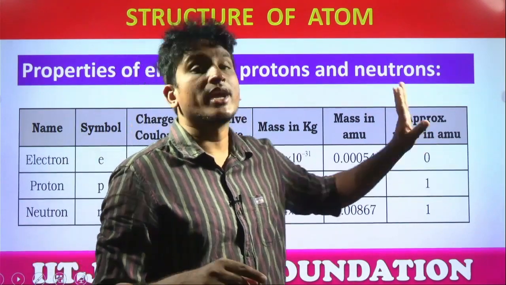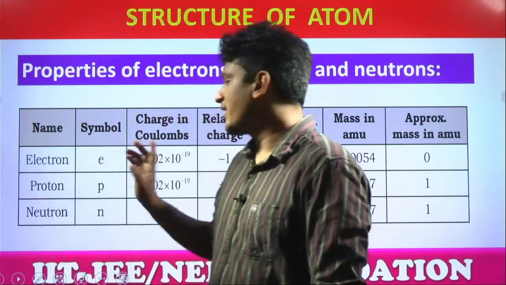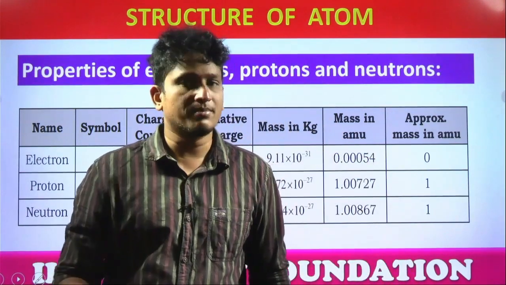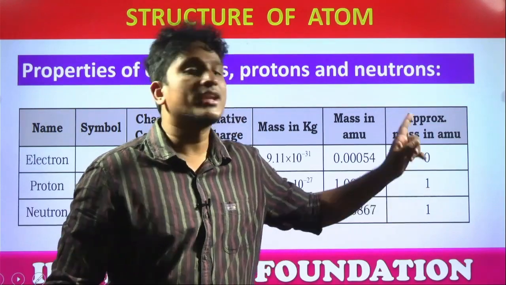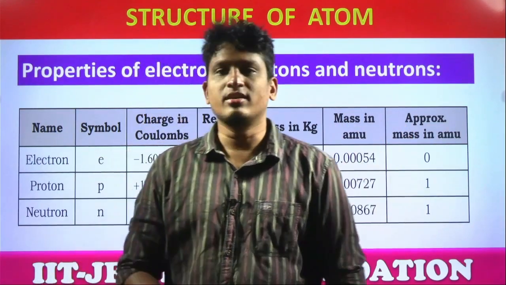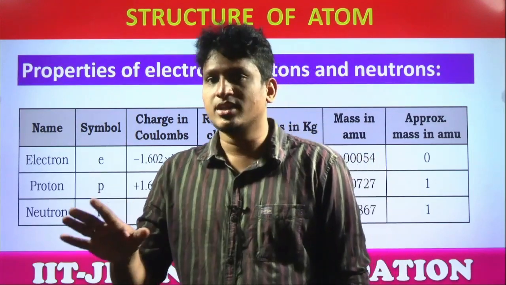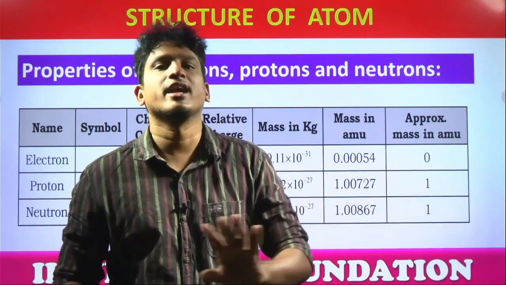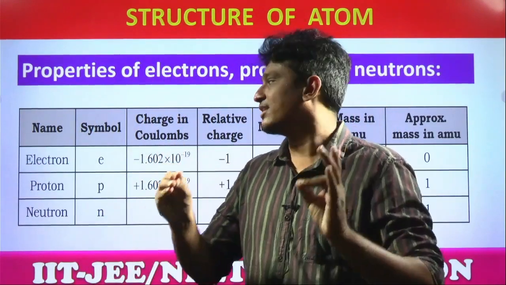Generalized 0 AMU. So an electron's mass is very, very negligible. Define proton. A proton is a subatomic particle with a positive charge and having a mass of 1 AMU. How can you define neutron? A neutron is a subatomic particle with no charge and having a mass of 1 AMU. These are the definitions of electrons, protons and neutrons.